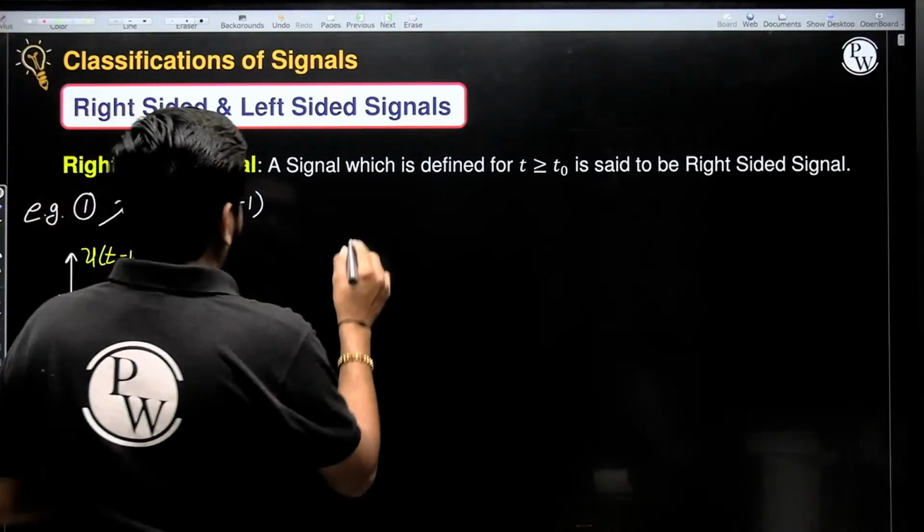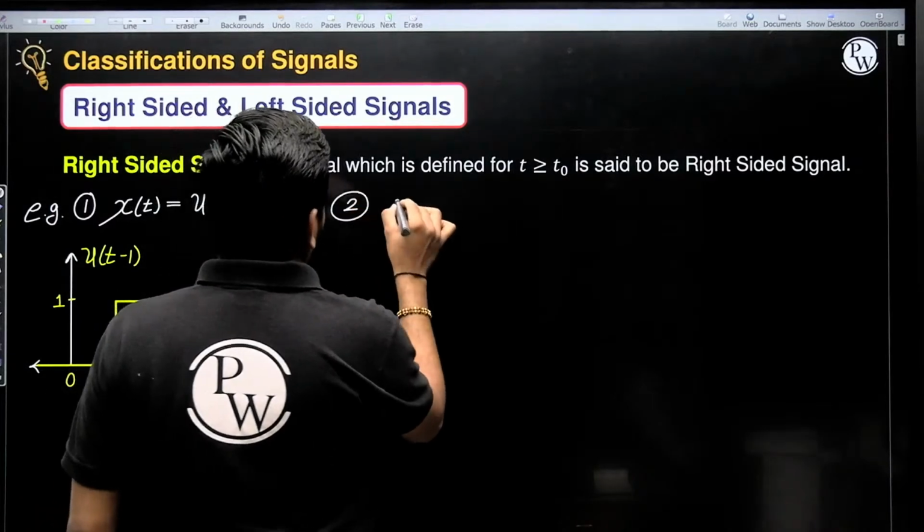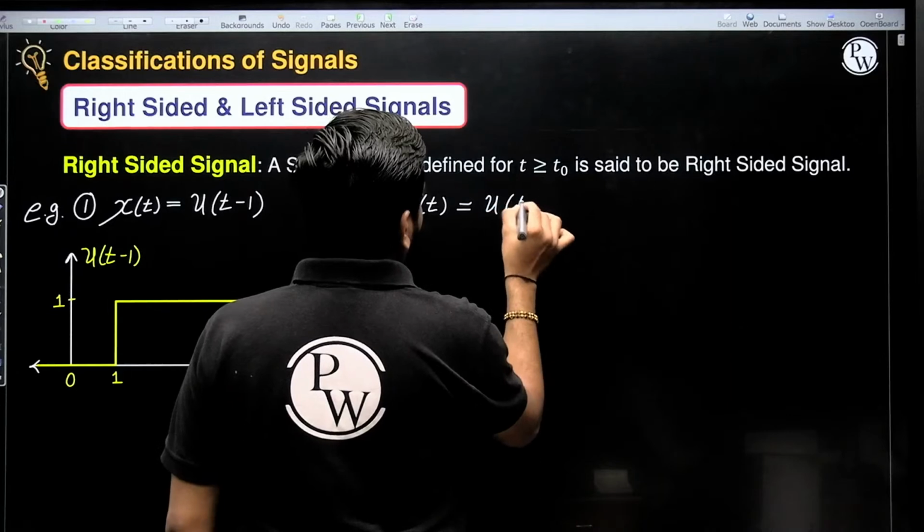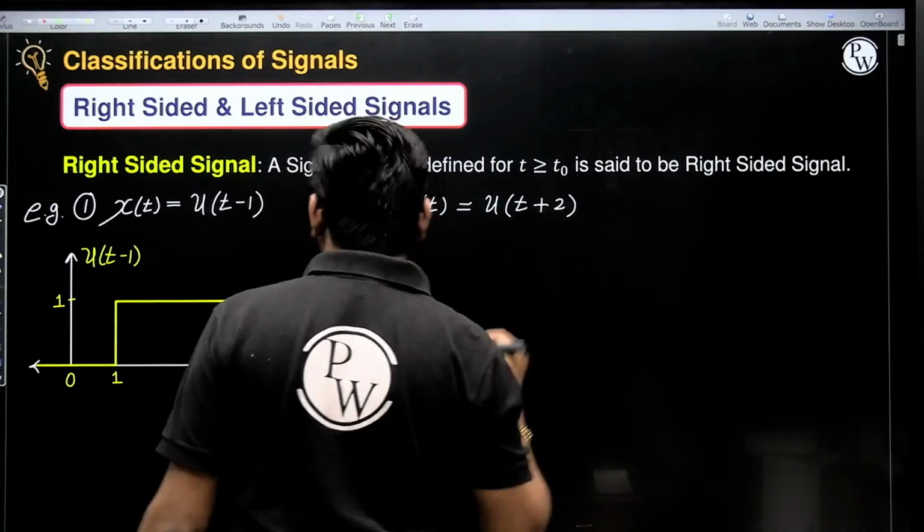Next, number 2, suppose second example, x of t is equal to u of t plus 2. u of t plus 2.